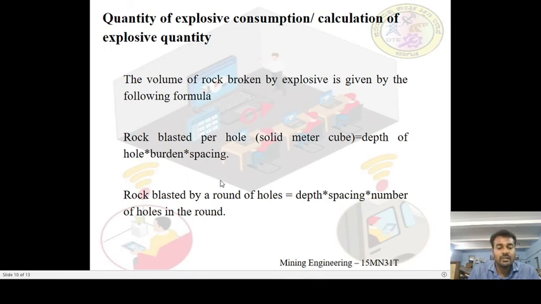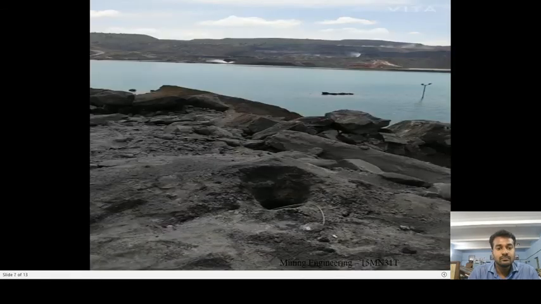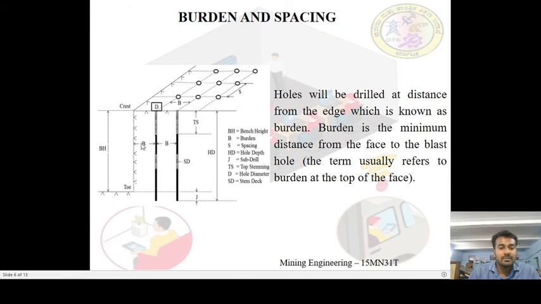That is how you could calculate. Depth into spacing, into the number of holes per round. You can calculate the total quantity of rock blasted, right?